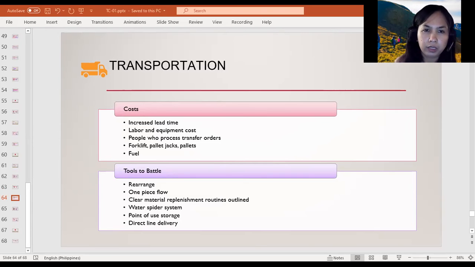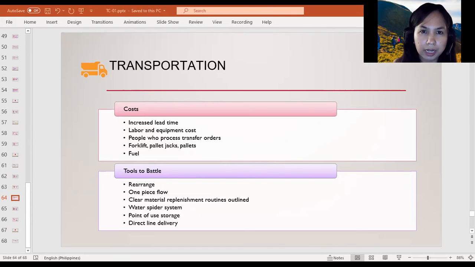Well, the first thing that we can do is rearrange our factories and even our office areas in a cellular layout, whereby material flows in a smooth and consistent manner. And taking this material flow even further, it would be optimal if we operated within our work areas using the one-piece flow concept.